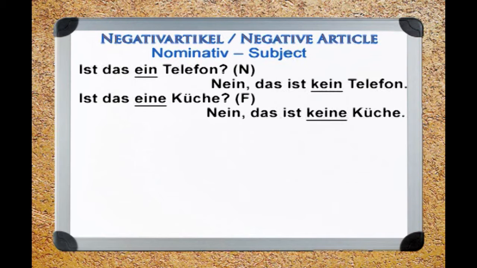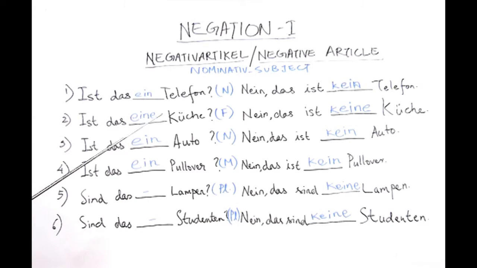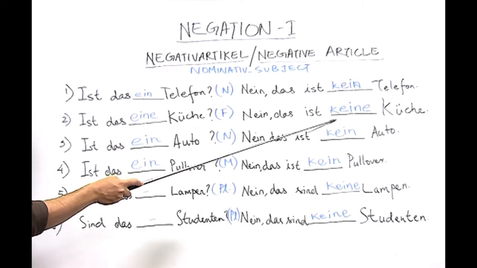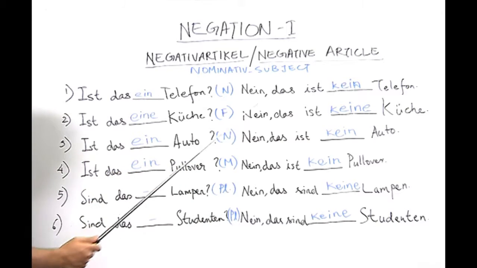Number 2. Ist das eine Küche? Küche means kitchen. Now, look at the other part of the sentence. Nein, das ist keine Küche. Now, the student here has given the correct answer. The student wrote here the correct indefinite article, which is feminine as it is written here, and also wrote the correct negative article, which is keine, which is a combination of ka plus eine.